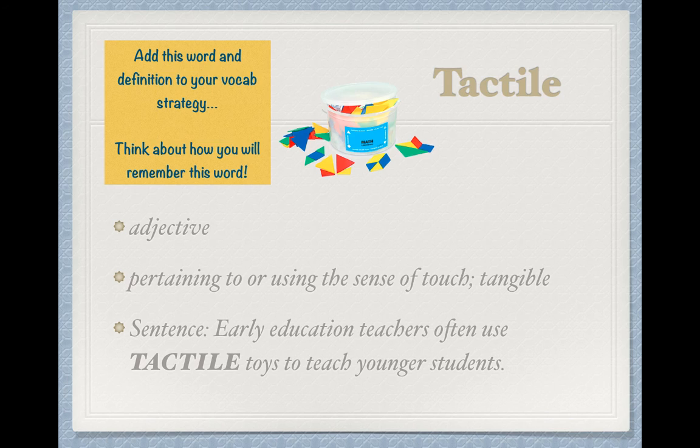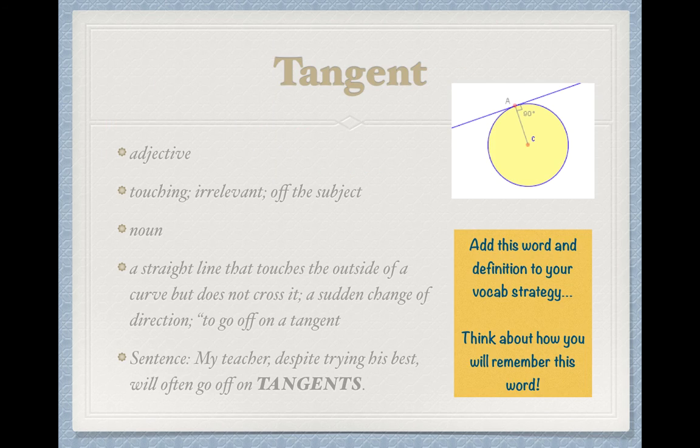We have one last word, and this word is a kind of complex one because it could be used as an adjective or a noun, and there are really 4 separate definitions for this one. You may have heard this in math class before, as I kind of indicated with the picture on the right-hand side. Tangent, also an adjective. So you probably have noticed that all 4 of the words that use tango as a root are adjectives, and all have to do with the sense of touch. So I can't stress enough how important it is to come up with a distinction between these 4 words.